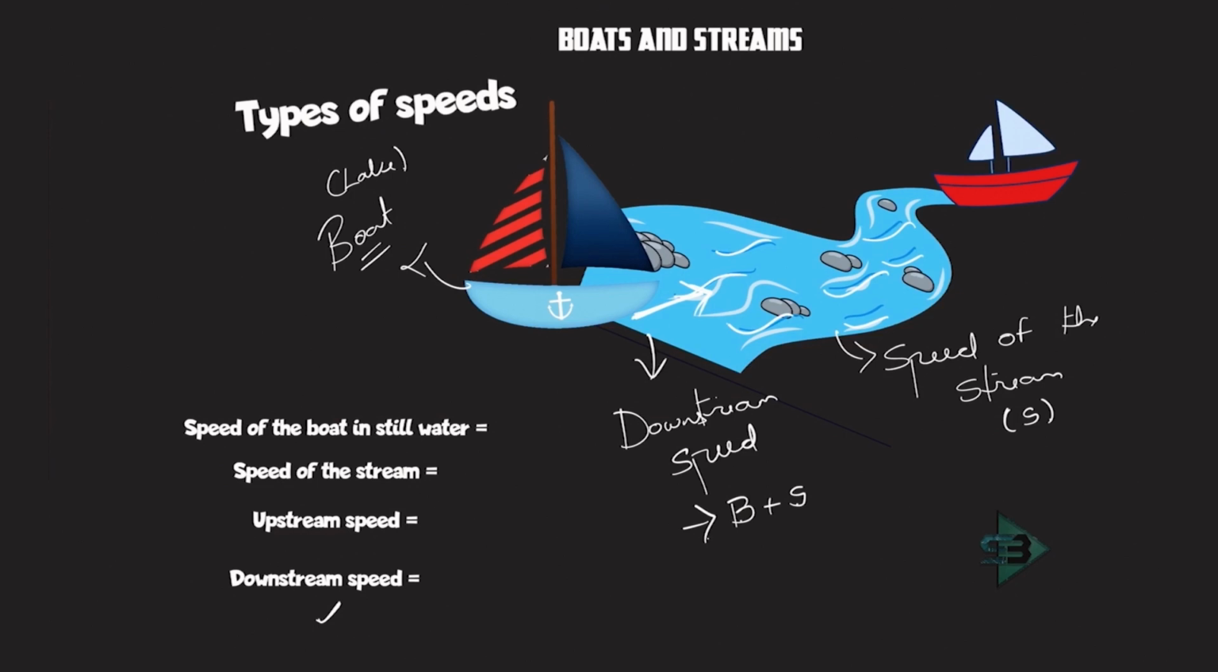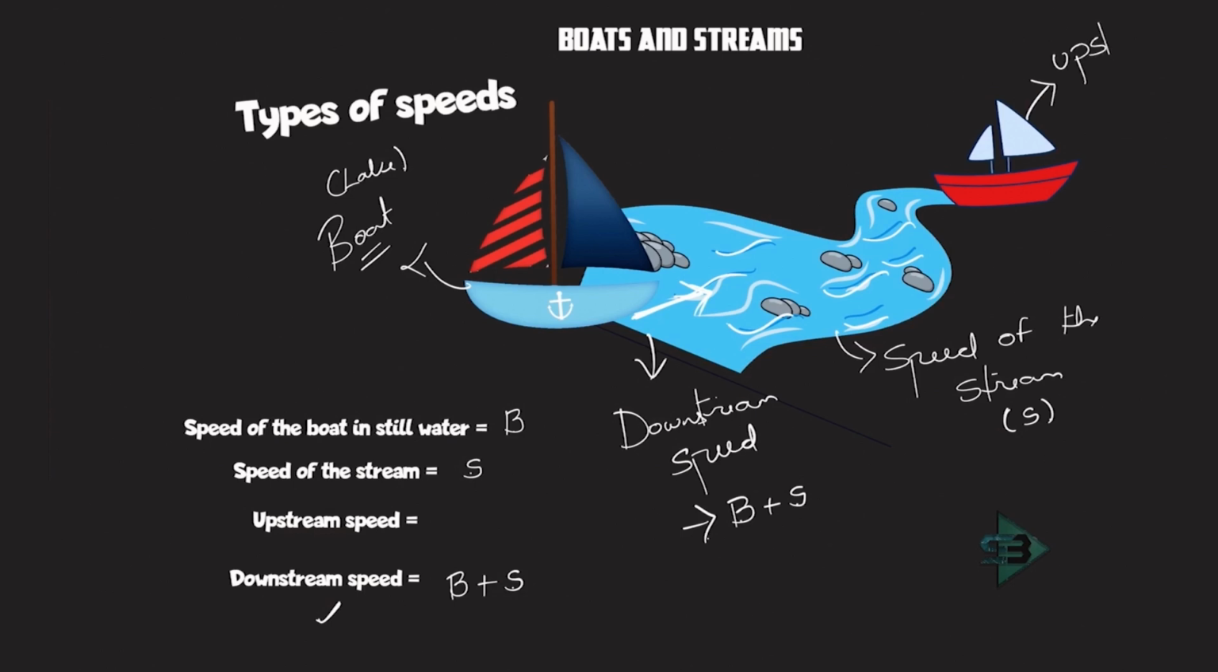Last, we have something called an upstream speed. So let's write everything we know till now. B is the speed of the boat in still water. S is the speed of the stream. Downstream speed is B plus S, where the boat is going along with the flow of stream. Now let's look at this boat for upstream speed.